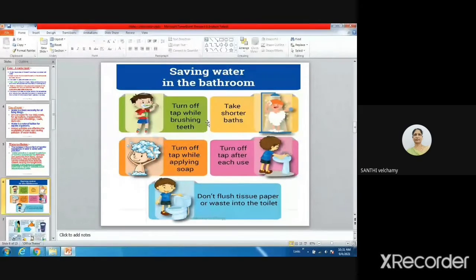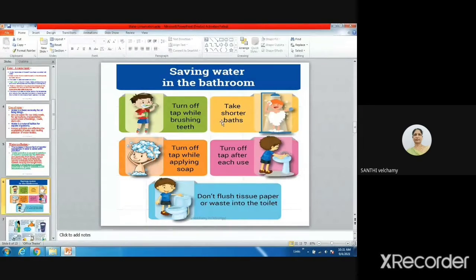So these are the different methods to save water in your bathroom. You can do something by means of simple procedures. While brushing your teeth, is there a need for running water in the tap? என்ன பண்ணனும் while you are brushing your teeth? You have to close the tap. Ma'am, so that the water will not be wasted. Yes, water will not be wasted.